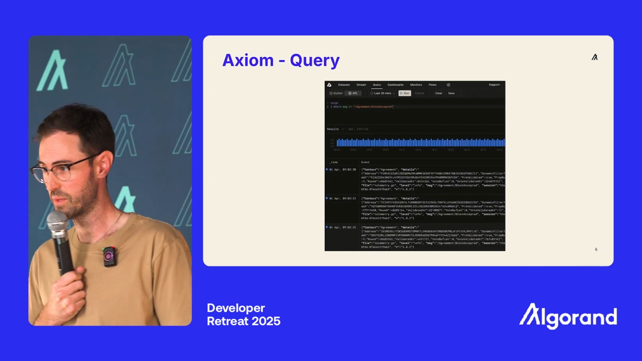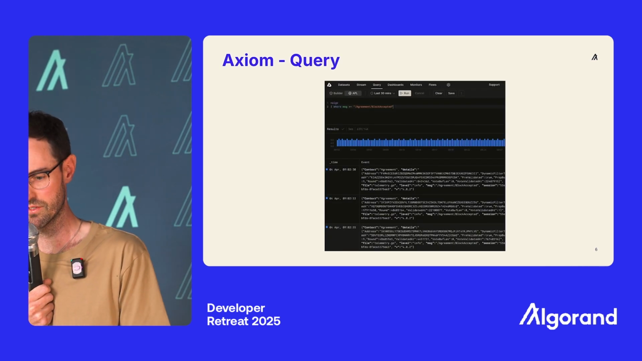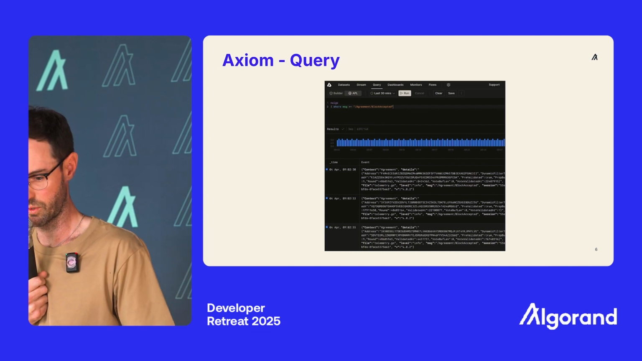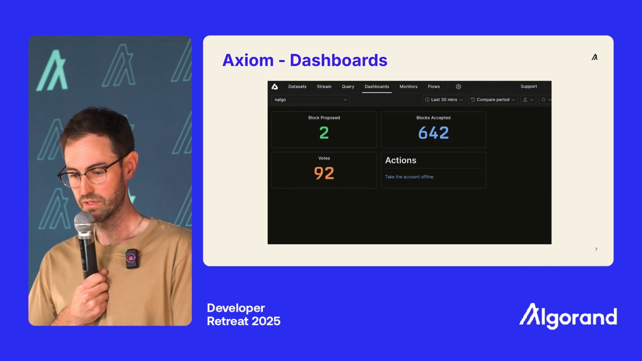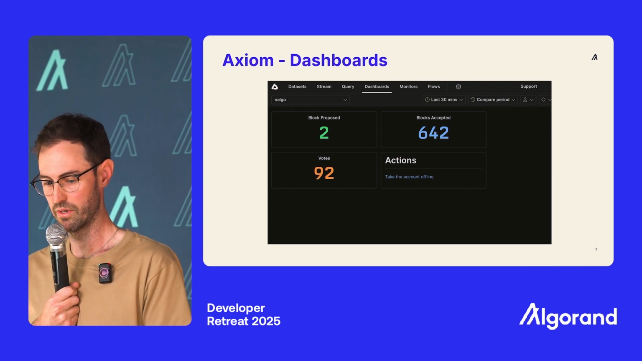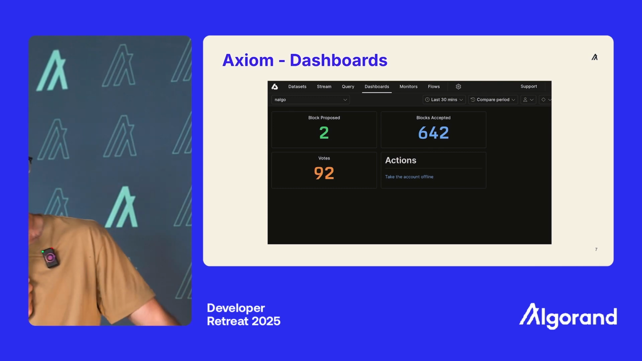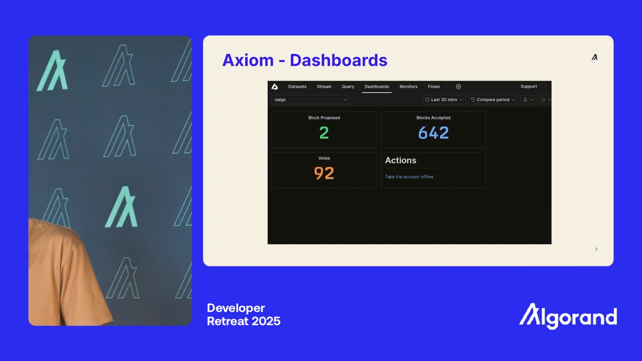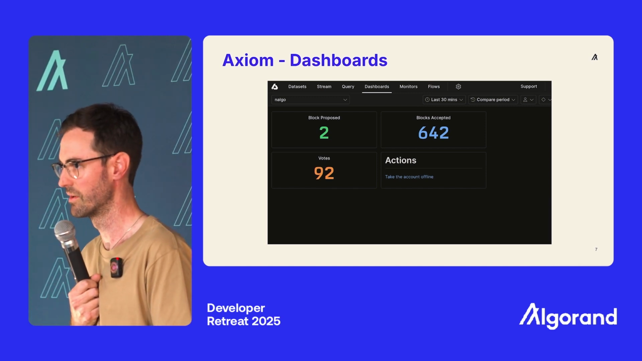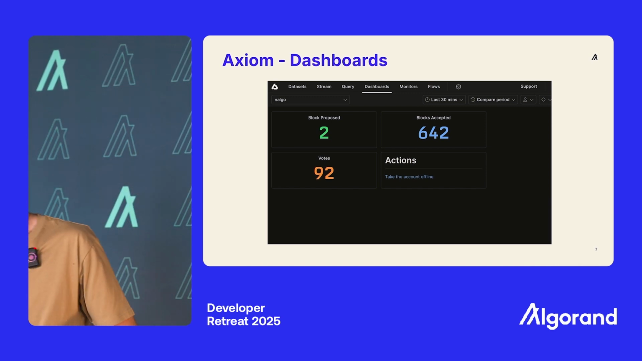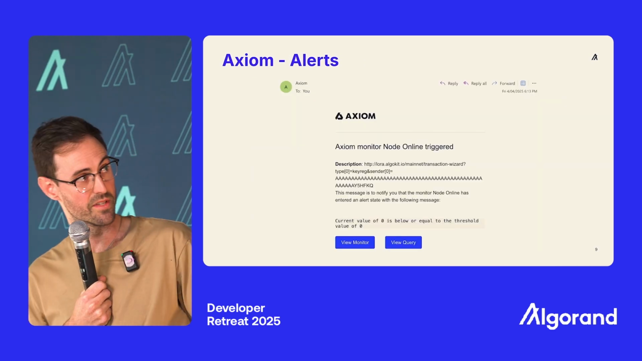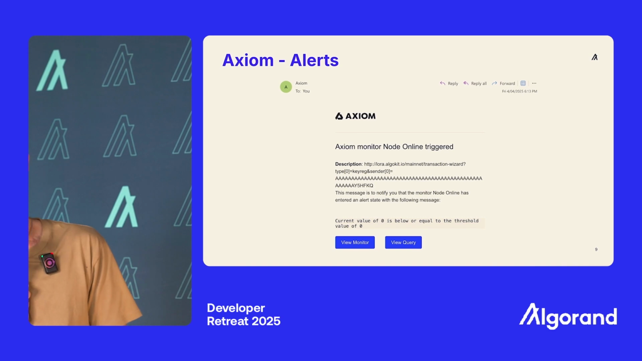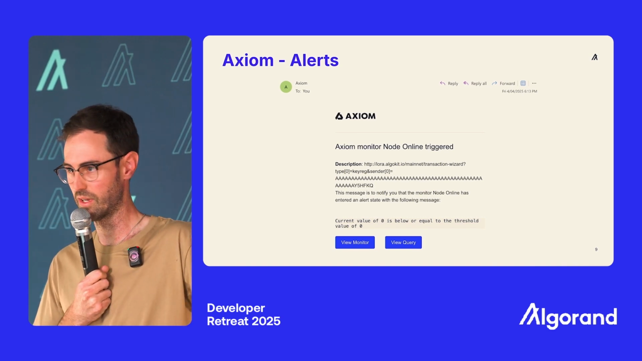This is where I would demo it, but I did some screenshots instead. Here's how you do random queries if you want to. There's a simple dashboard where you can see blocks proposed, blocks accepted, etc. There I've got a Lora link, and that'll create a key reg offline transaction that you can sign and send, and you're offline. Here are some monitors, and then this is an email alert from the monitor. And as you can see, a Lora link there too.